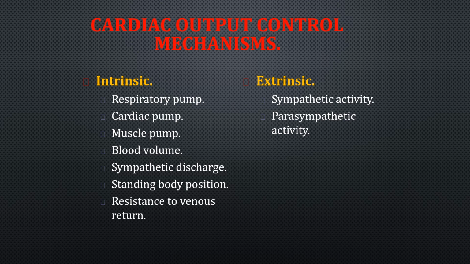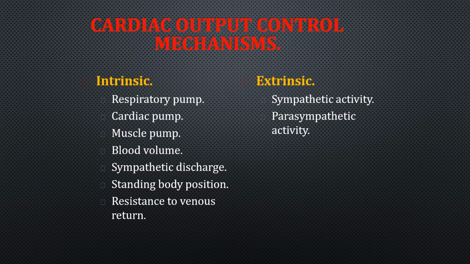Extrinsic is primarily controlled by the cardiac innervation or the cardiovascular centers located in the medulla, that is the vasomotor center and the cardiac vagal center. This is less important, but intrinsic regulation, that is the regulation of stroke volume, is very important. This is again divided into two mechanisms: one is heterometric regulation and one is homometric regulation.